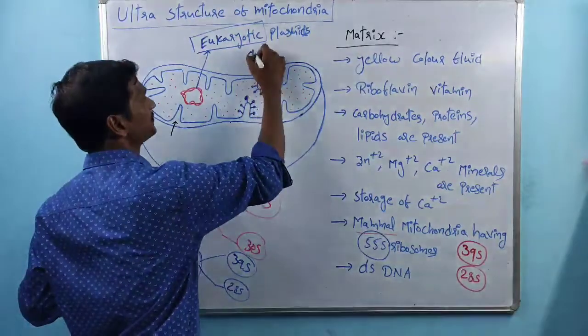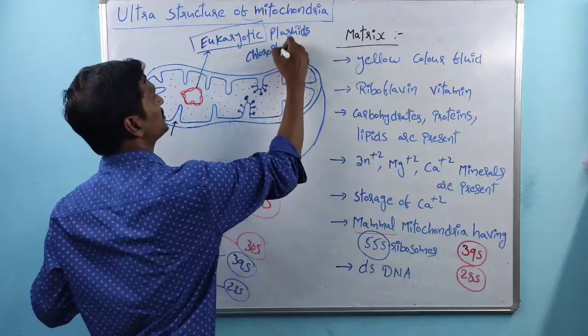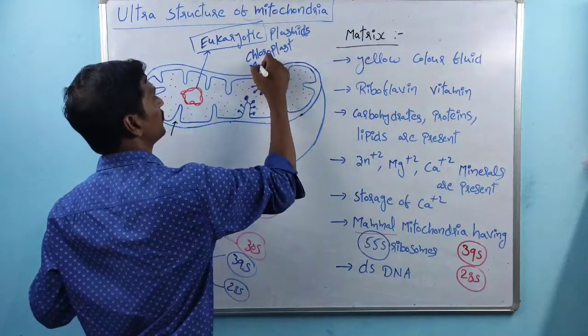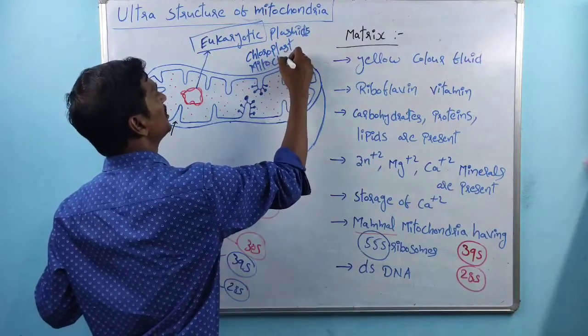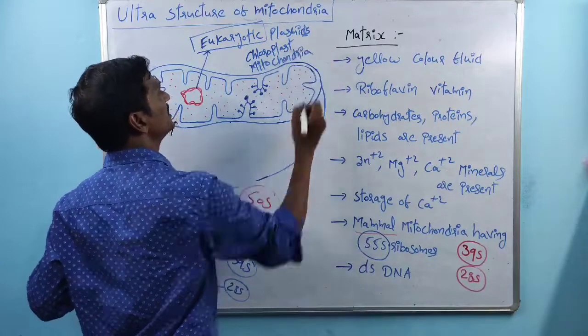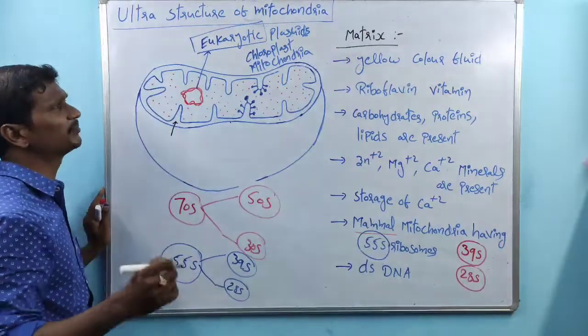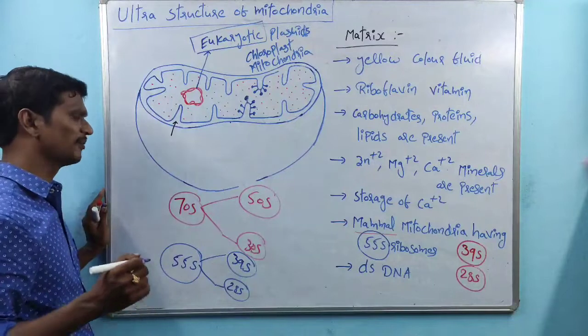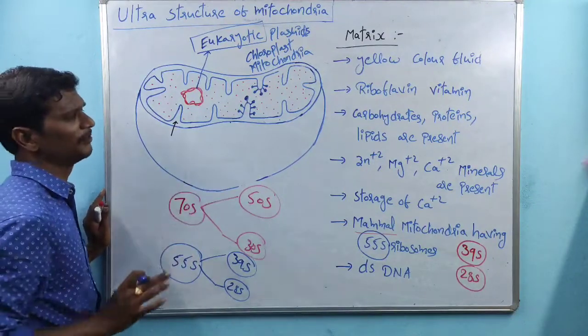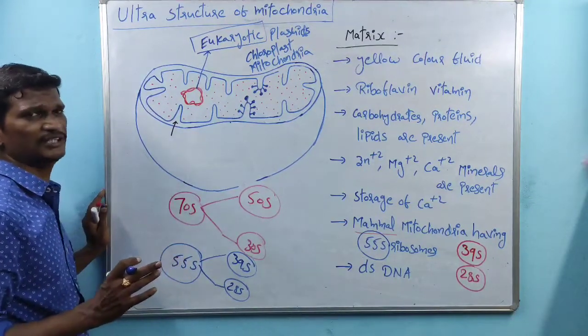Here chloroplast and mitochondria both contain their own DNA. These are eukaryotic plasmids, right? That is about the matrix, right?